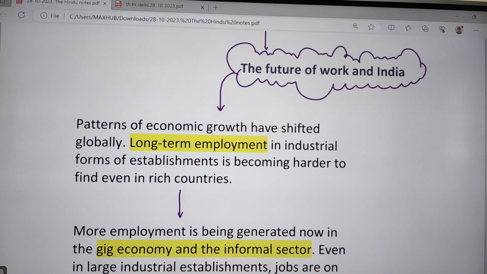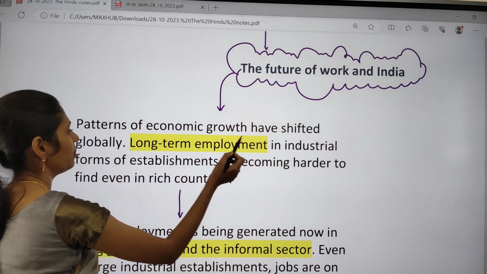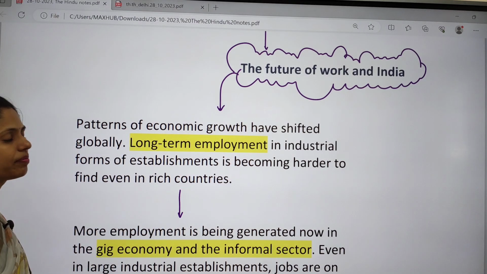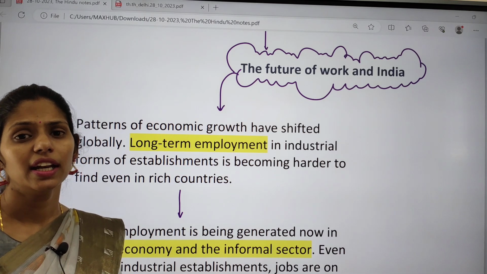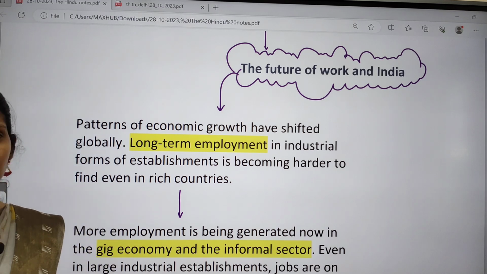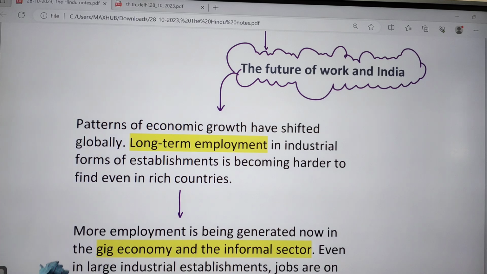This article is talking about the future of work and India. The patterns of economic growth have shifted globally, especially in industrial firms, so there are no proper long-term employment opportunities. Long-term employment opportunities are lacking not only in developing countries, but even developed countries are not providing them.